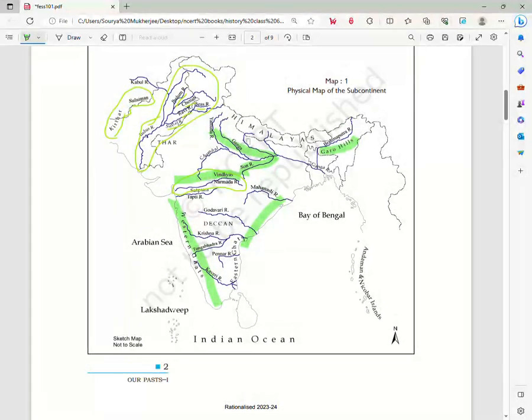Now this talks about the several kingdoms that rose up in the Ganga Valley region. You know about the 16 Mahajanapadas. Magadha was one of the most powerful of these 16 Mahajanapadas, and it established a large kingdom in this area.